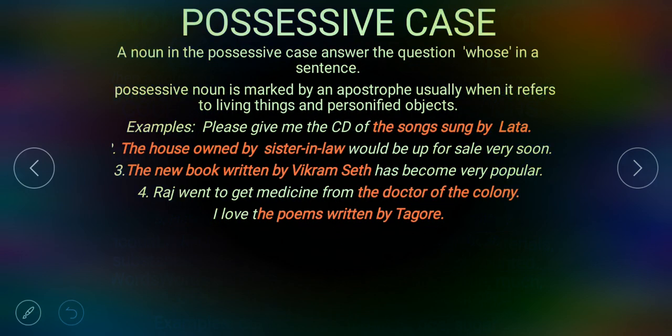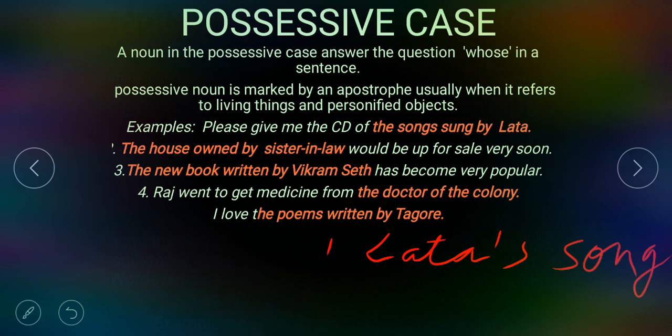Now possessive case. A noun in the possessive case answers the question whose in a sentence. Possessive noun is marked by an apostrophe, usually when it refers to living things and personified objects. Example, please give me the CDs of the song sung by Lata. Then what we have to say? Please give me the CDs of Lata's song. Understand?